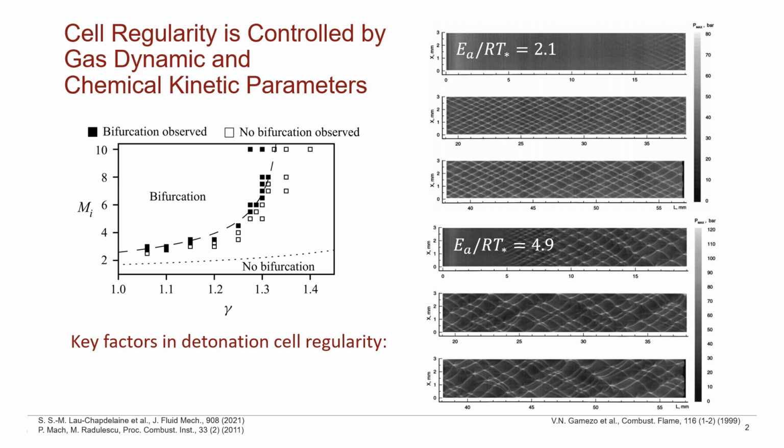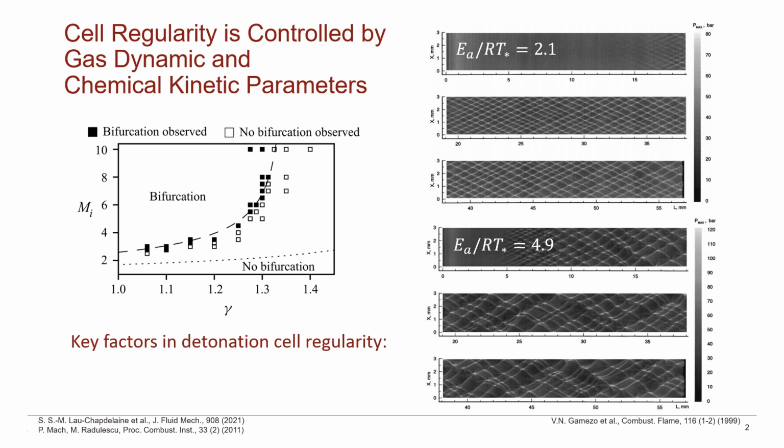The cellular structure of detonation waves has of course been extensively characterized throughout literature. Several studies have been conducted looking at specifically what gives rise to the regularity of these structures, and despite no governing mechanism having been established, the degree of cell irregularity has been observed to be impacted by a combination of chemical and gas dynamic properties.